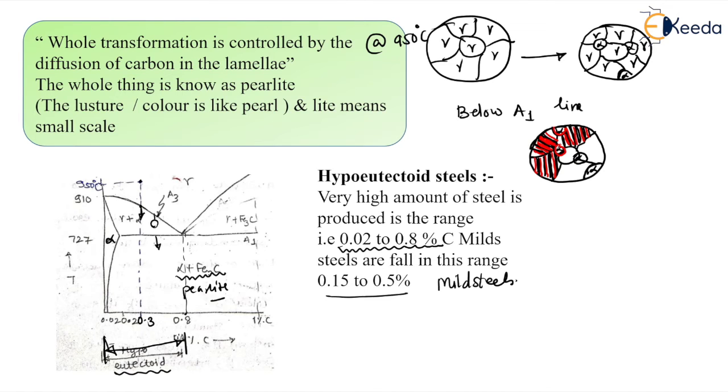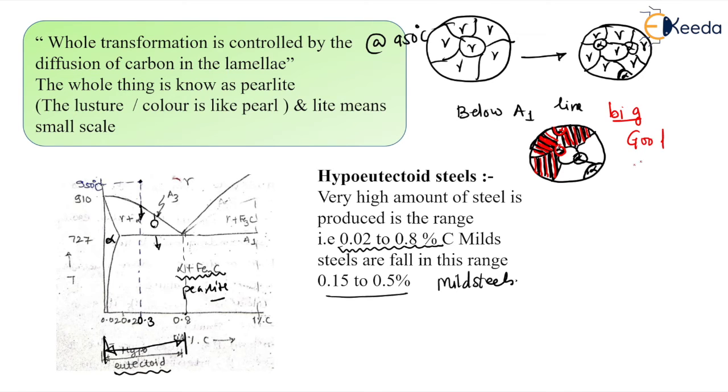This alpha at the grain boundaries, where the gamma has transformed into alpha, is generally big, and because it is bigger in nature, it gives very good ductility.